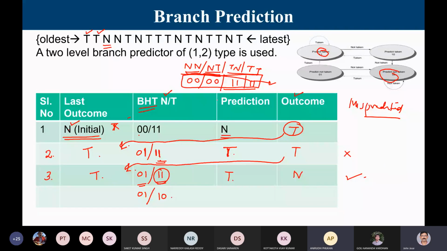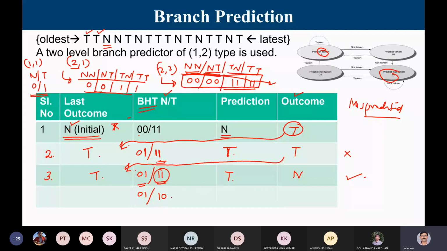Suppose it is a 1-bit predictor. If it is going to be a 2-1 predictor, then my entries would be NN, NT, TN, and TT, because it is a 2-bit history combination. But it is a finite bit automata, so it will be 0/0/1/1. This is for 2-2. For 2-2, this is the initial. For 2-1, this is the initial. And how will a 1-1 look? 1-1 will have only 2 entries, N and T, and this is the 1-1 entry. Only 2 entries.